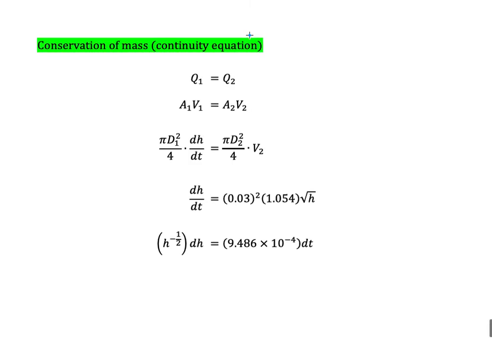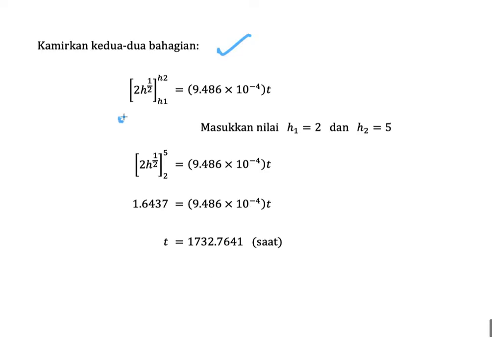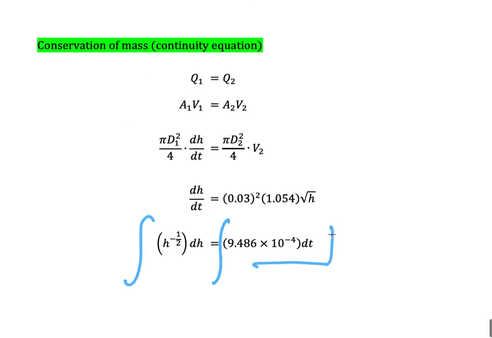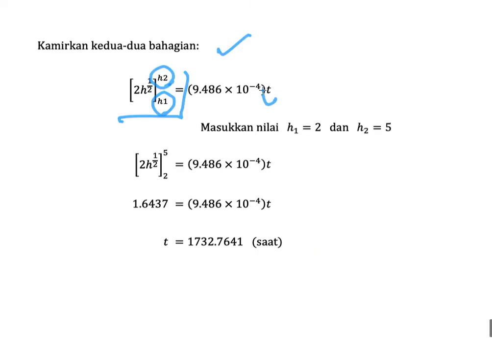So we integrate the left and right sides. For the left-hand side, we get this term, 2h to the power of 1/2, and then the limits are h1 and h2. For the right side, because there are no terms of t, we just add one term of t.